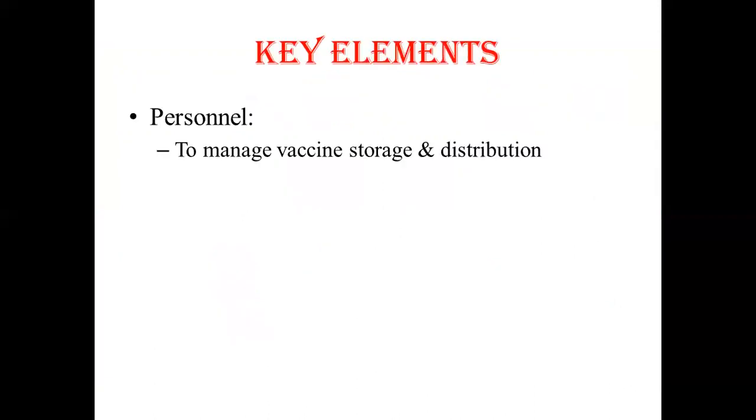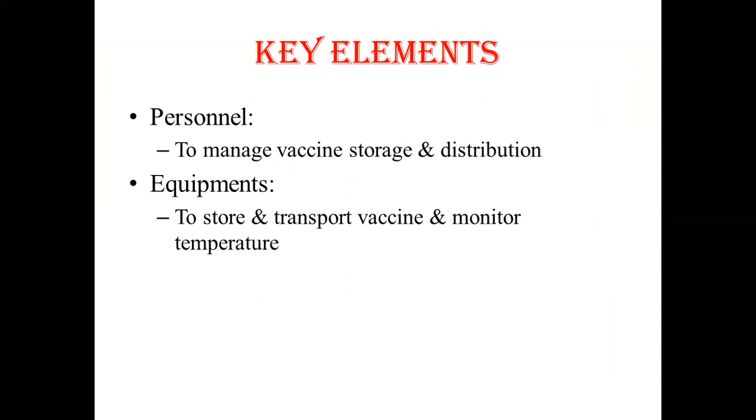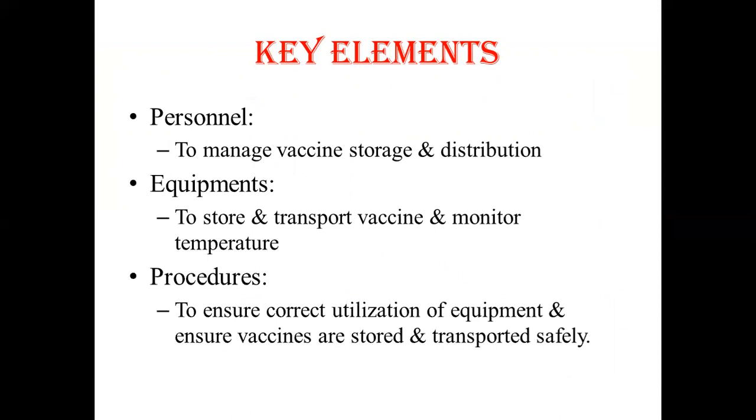The key elements of cold chain system are the persons who manage the vaccine storage and distribution, the vaccine and cold chain handler at each cold chain point, then equipments to store and transport the vaccine and monitor temperature, and the procedures to ensure correct utilization of equipment and ensure vaccines are stored and transported safely. It is the responsibility of healthcare workers to manage the cold chain at the session site and sometimes at the cold chain point also.